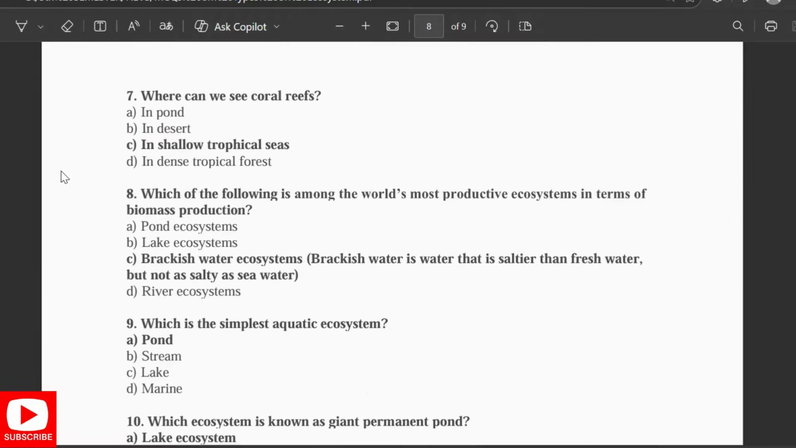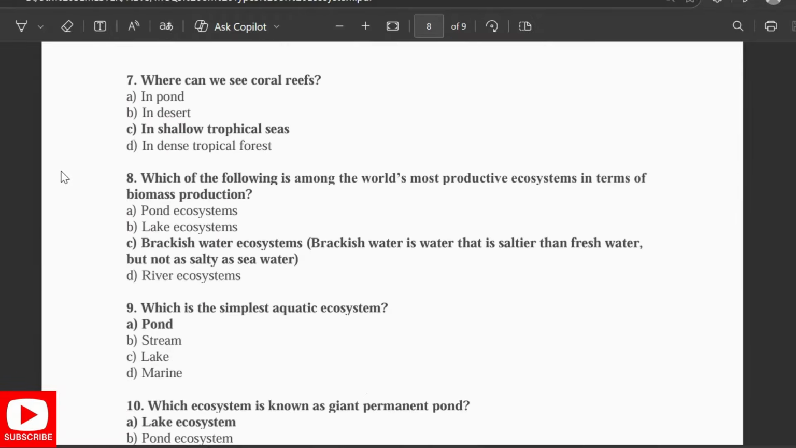Which is the largest ecosystem on the earth? Oceans. Where can we see coral reefs? In the shallow tropical seas. Which of the following is among the world's most productive ecosystems in terms of biomass production? It is the brackish water ecosystem. In this, the water is saltier than fresh water, but not as salty as seawater.